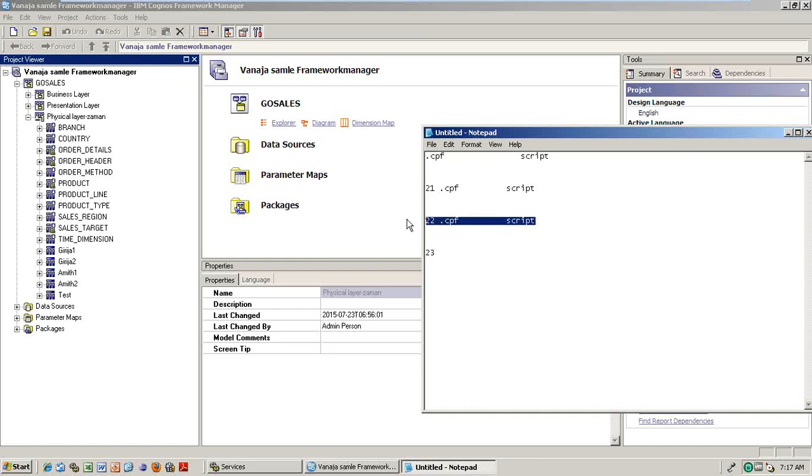So what can I do? If it is corrupted, but the 21st CPF file is opening, it is not corrupted. So the 22nd file is failed, it is not opening, somehow the CPF file is corrupted. Now I want to get the data of the 22nd also, whatever I did. So how can you get it?